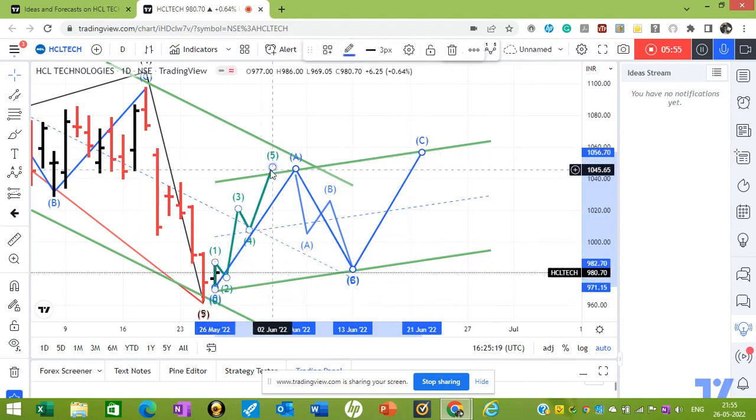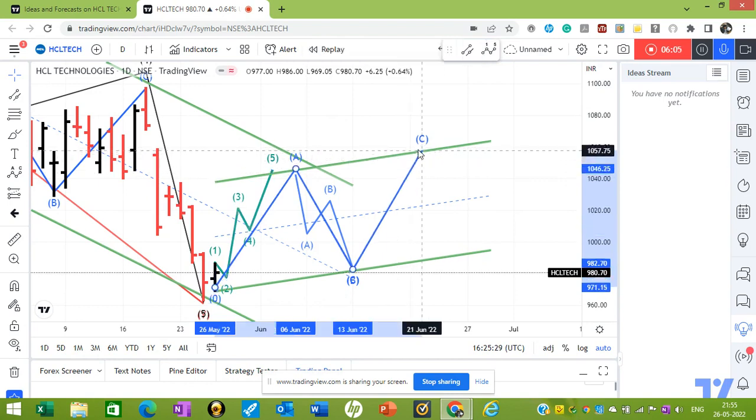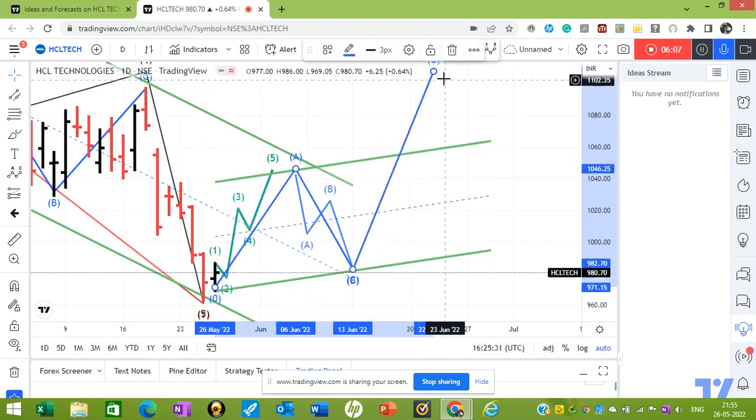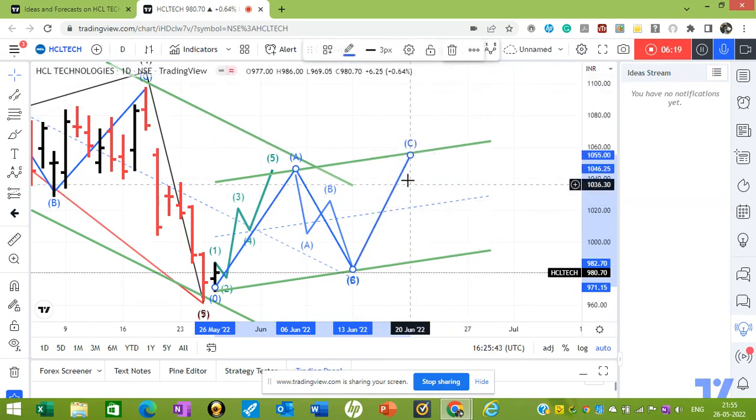After this five wave move, because this will be the first wave, this will be a small wave, okay? And then we'll have corrections. Once this correction ends and this wave starts, if this breaches the channel and goes up, then we'll have a regular five wave move. This will become wave 3, and we'll have wave 4 and wave 5. But if this does not breach the channel, then we'll have wave Z, a five wave decline.